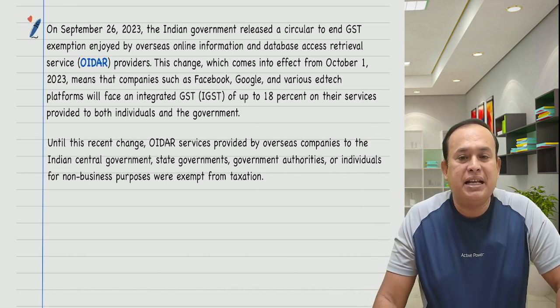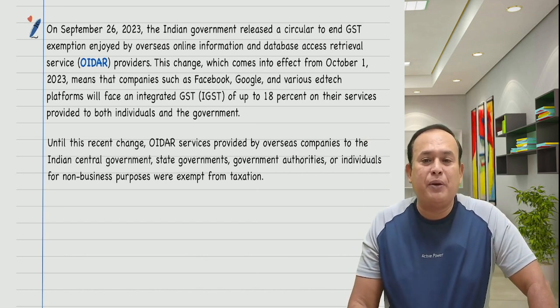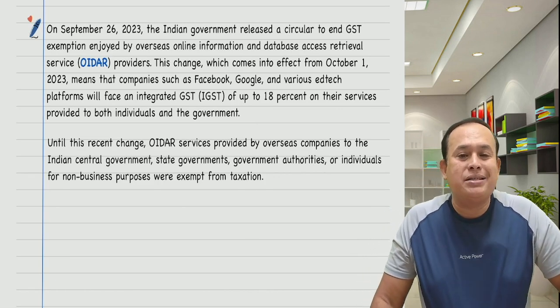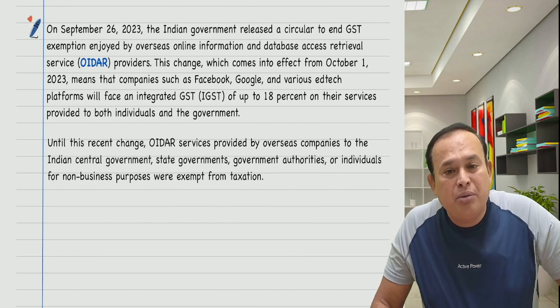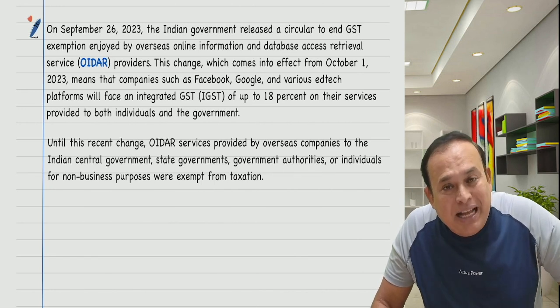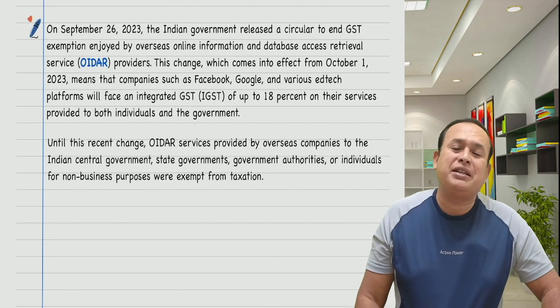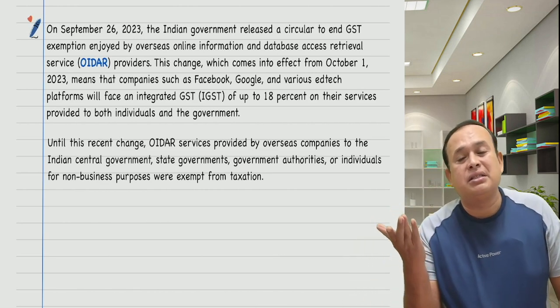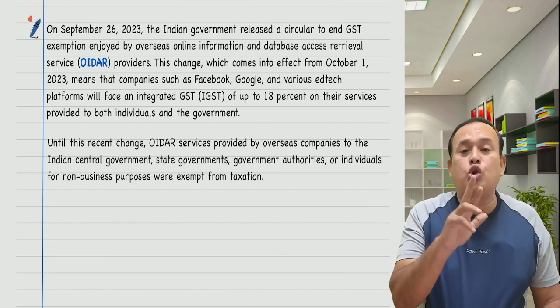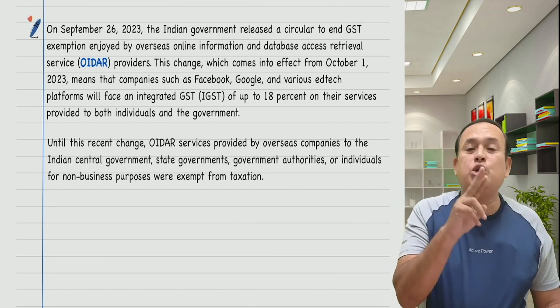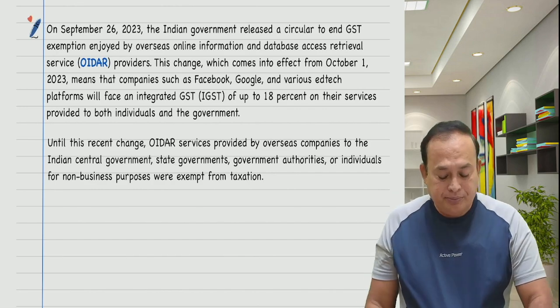Until this recent change, OIDR services provided by overseas companies to the Indian central government, state government, government authorities or individuals for non-business purposes were exempted from tax, which is not exempted, which is well taxable under the GST, under the RCM or FCM. It depends. The transaction is a B2B RCM, B2C FCM.